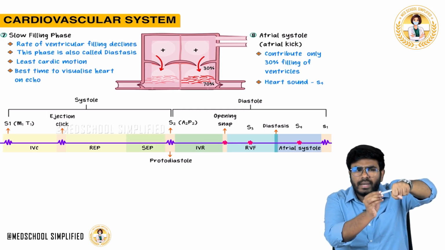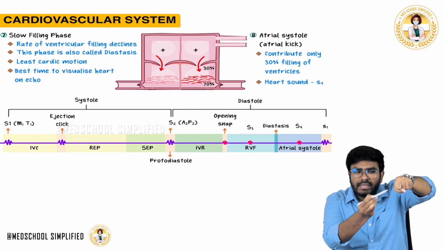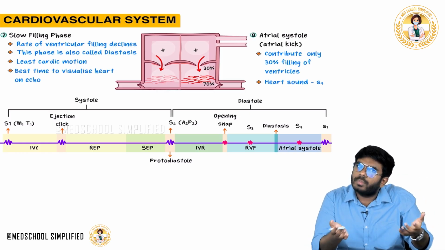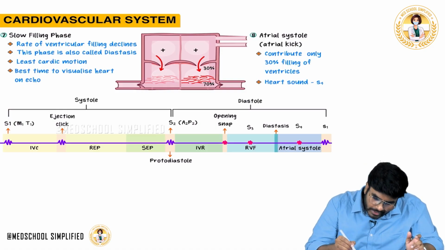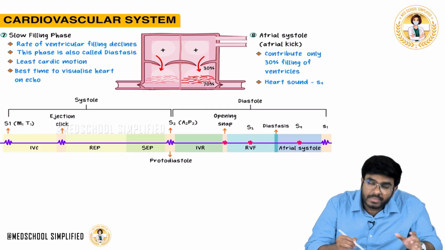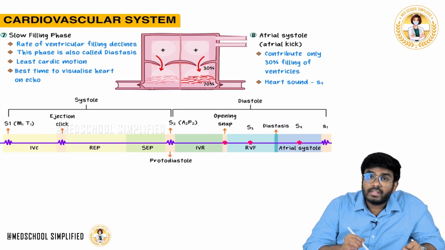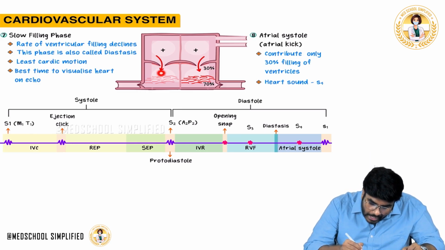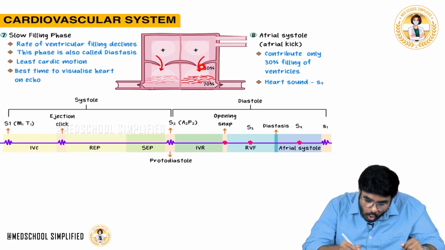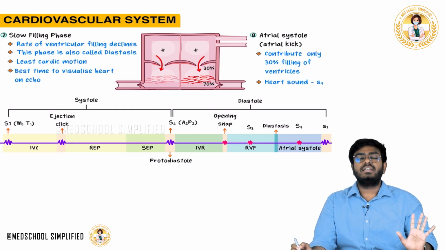Now tell me, if blood is moving from the atria into the ventricles, what is the status of the atrioventricular valves? What is the status of the mitral and tricuspid valve? They should be open, then only blood will move. Look here, during atrial systole, I am keeping a plus symbol here, plus means contraction. Atria are contracting, mitral and tricuspid valves are open, and blood is falling down into the ventricles. How much percentage of blood is coming? Only 30%, which means already 70% is inside the ventricles.